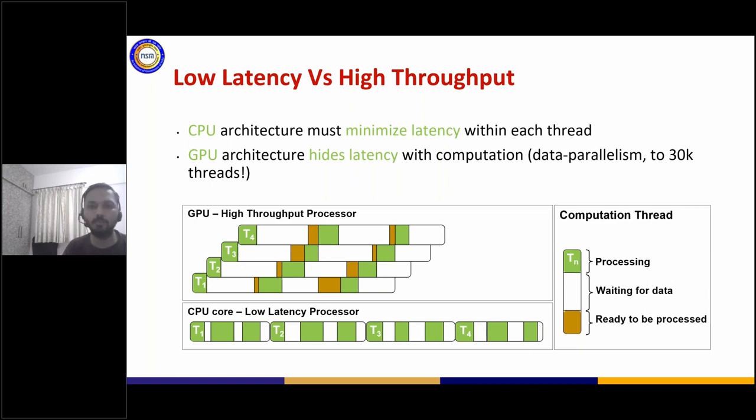Let me show you with a very minimalistic example, and then we'll come back to this part. Suppose I was doing an operation which is A equal to B plus C. This is a very simple operation. If you look, this simple instruction behind the scenes will do multiple things.